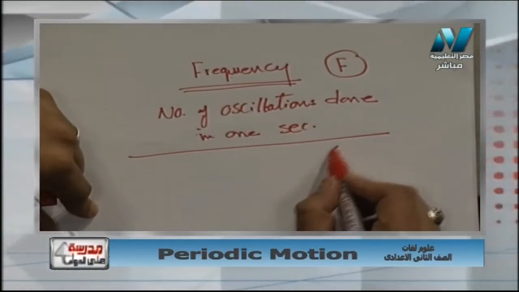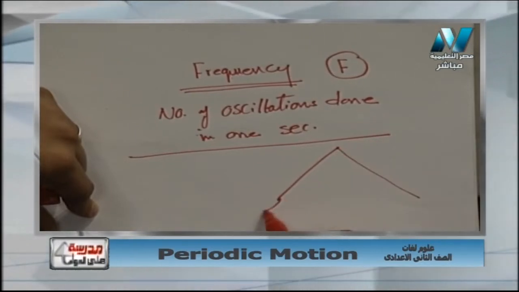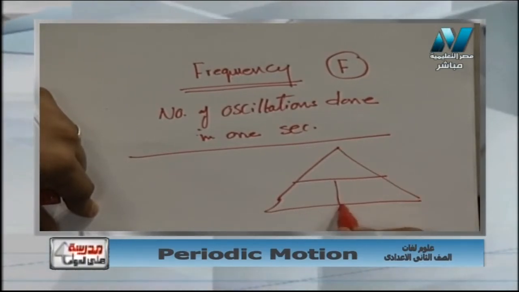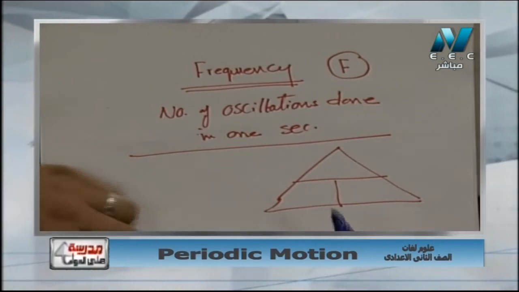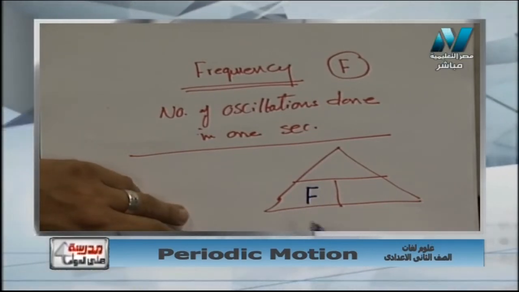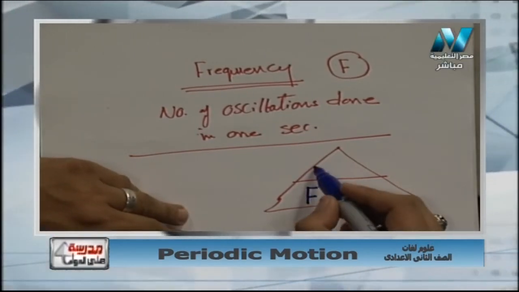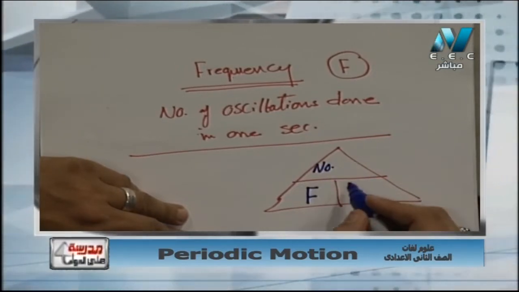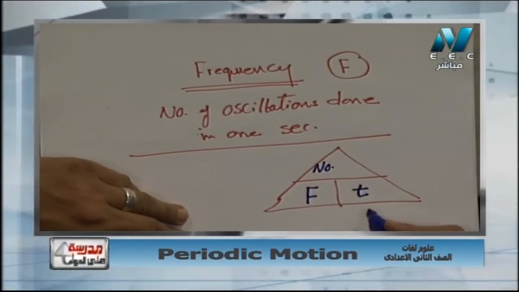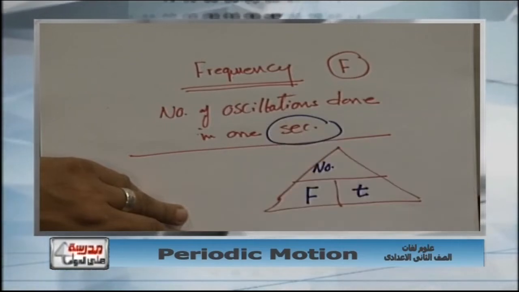We have the magic triangle here with 3 physical quantities. Number 1, f, frequency. Number 2, number of oscillations. And here t, which means time. But time in what? In seconds.